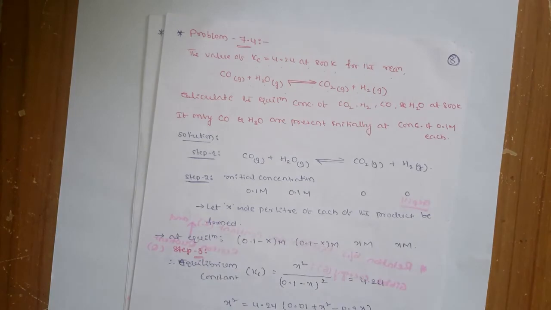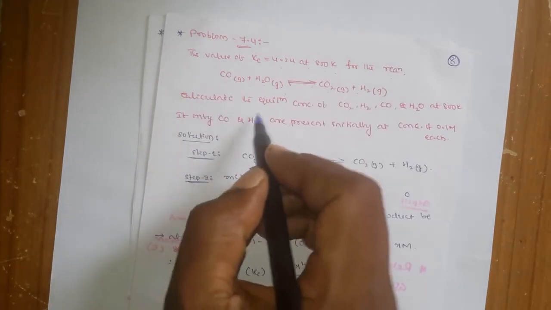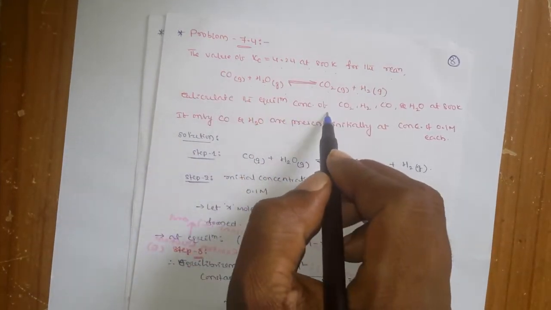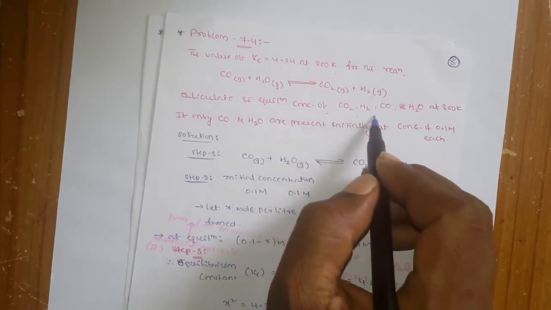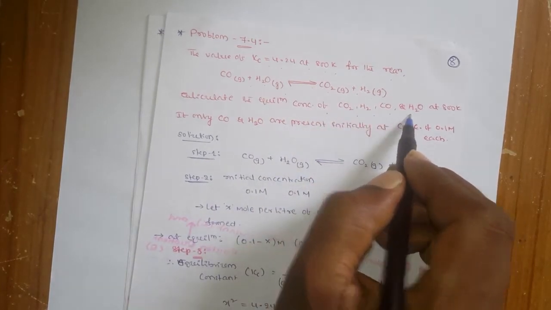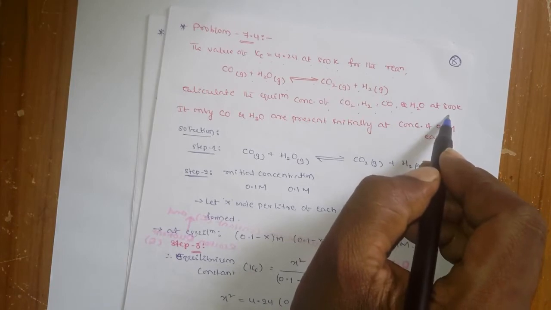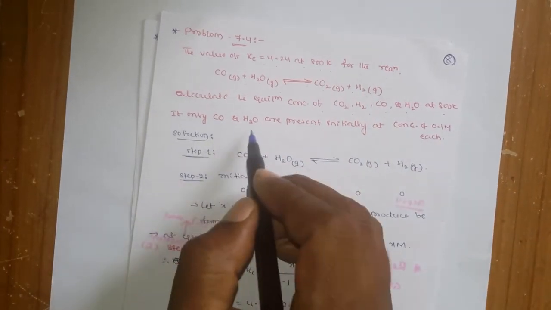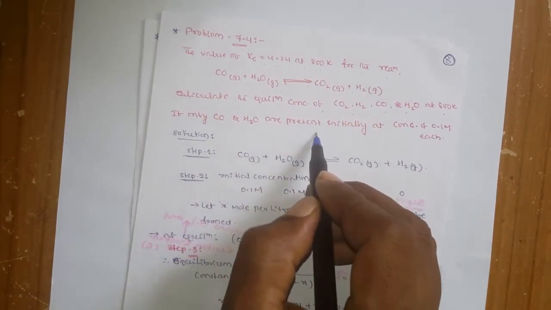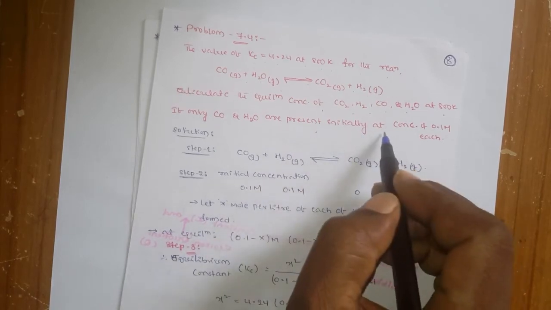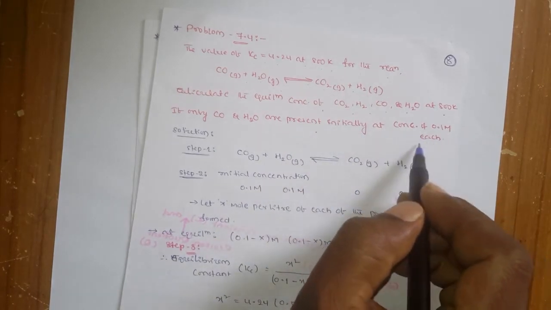For this reaction, calculate the equilibrium concentrations of carbon dioxide, hydrogen, carbon monoxide and water at 800 kelvins, if only carbon monoxide and water are present initially at concentrations of 0.1 molar each.